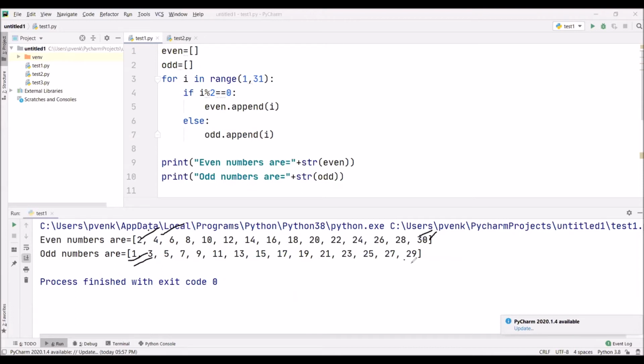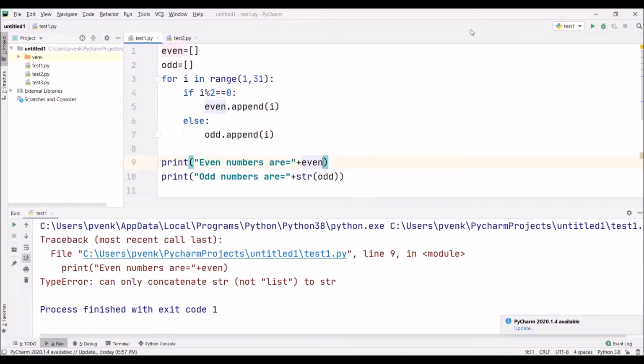Now assume if I forget to mention the typecasting, I have not used explicit conversion for the even list. So now it will show an error. It is giving the error. What is the error? It is a type error. It is saying we can only concatenate strings, not list to string.